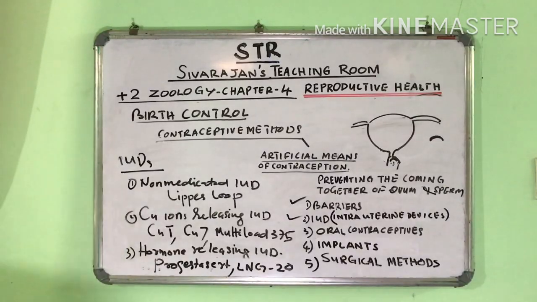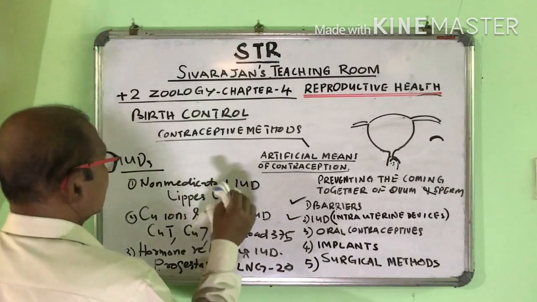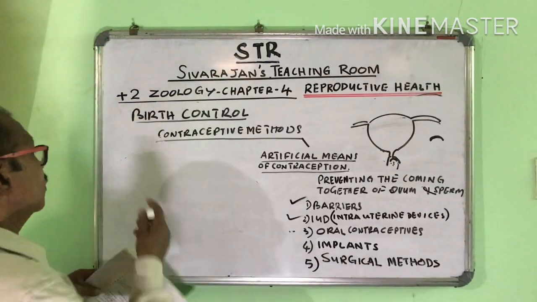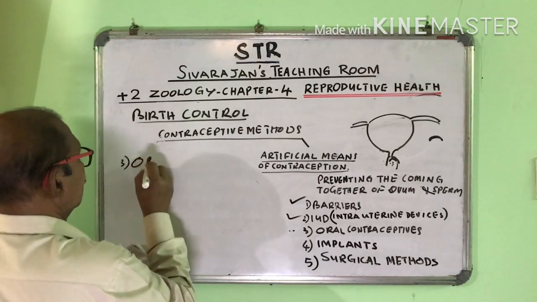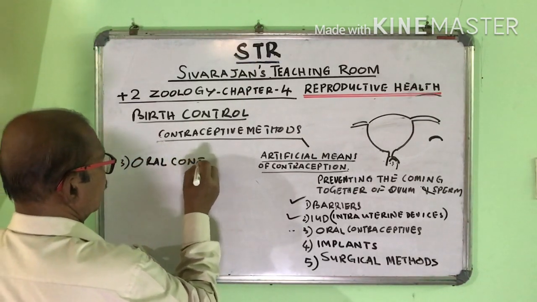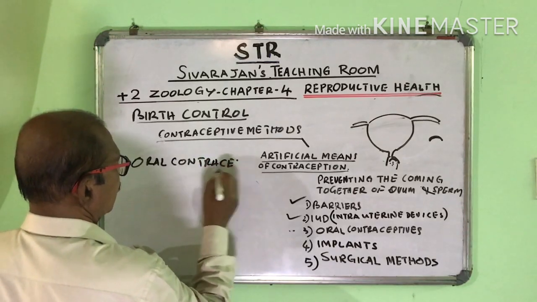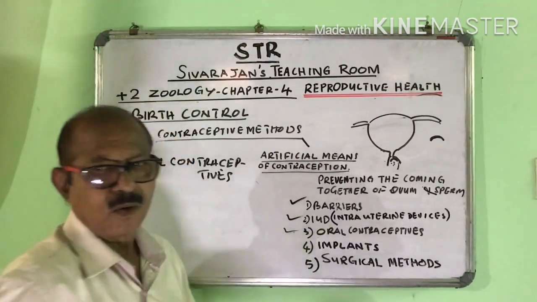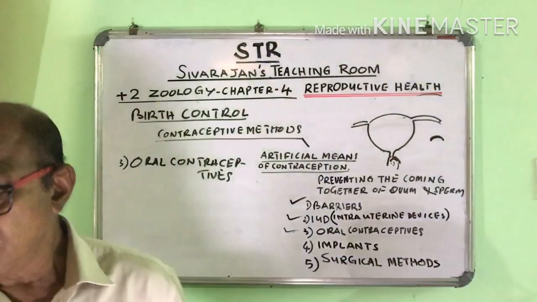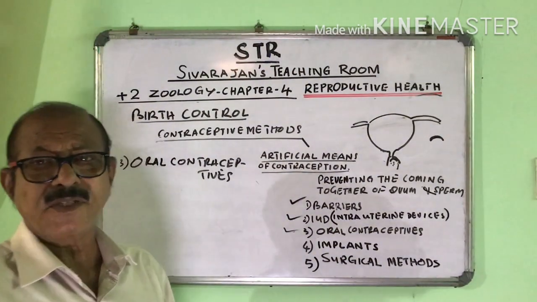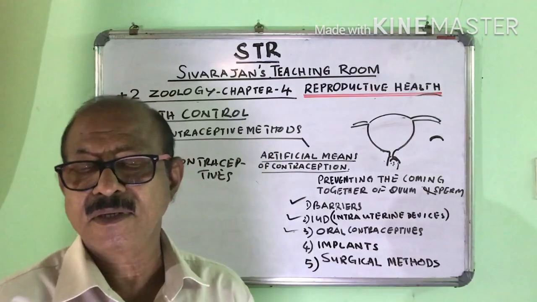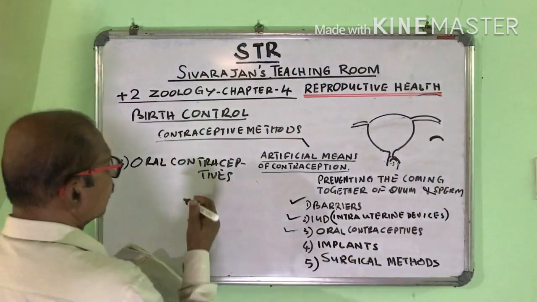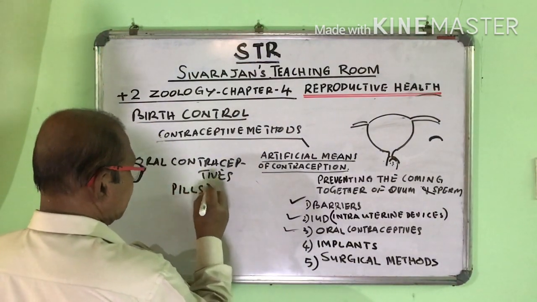Then the third method is oral contraceptives. Oral means through the mouth. So oral contraceptive means certain contraceptives are used through the mouth. Since they are used through the mouth, we call them pills. The oral contraceptives are otherwise called pills.